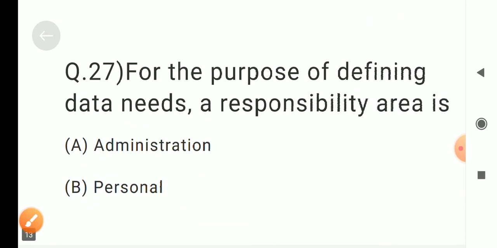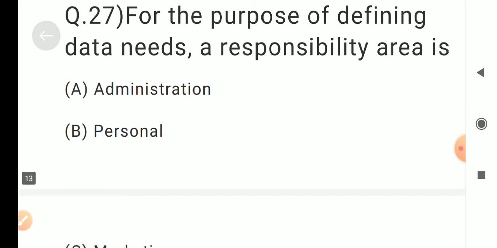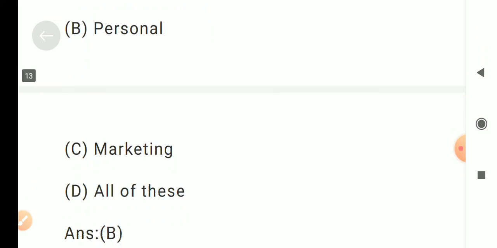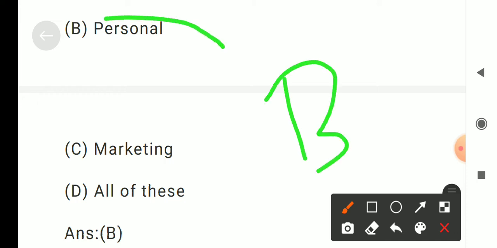Question number 27. For the purpose of defining data needs, a responsibility area is dash. Options are A. Administration, B. Personal, C. Marketing, D. All of these. Correct answer is B. Personal.